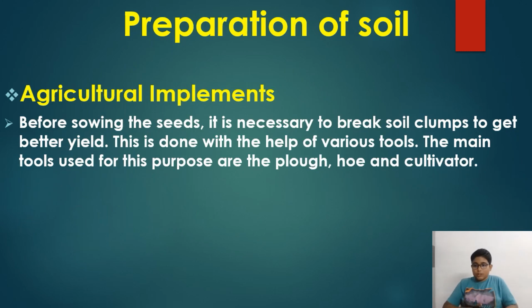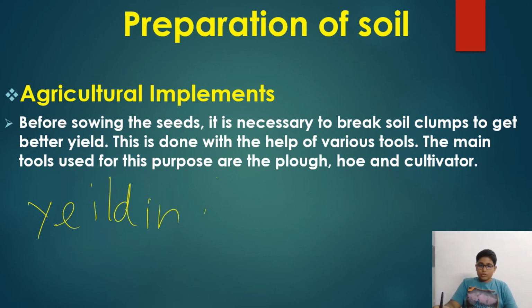Preparation of soil, agricultural implements. Before sowing the seeds, it is necessary to break the clumps, as I just said, to get a better yield. What do you mean by yield? Yield means growing of crops. Crop yielding. You guys have heard of this word, right? Yielding, growing of crops.